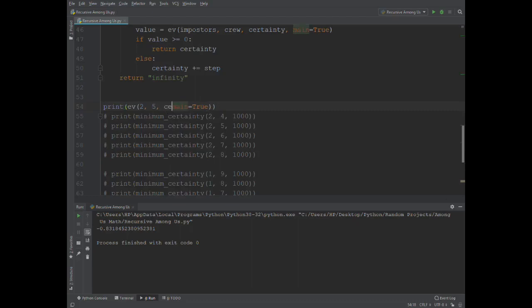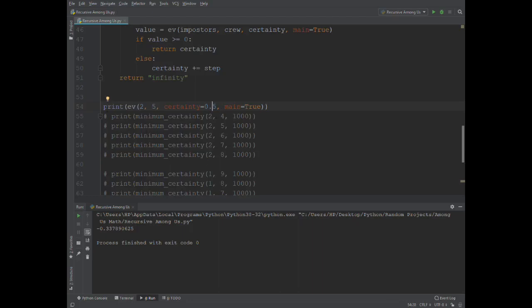But let's just say that we are 50% certain that somebody is the imposter. Should we still vote? We still get a relatively low EV, meaning that indeed we shouldn't vote on 7 unless we're a lot more than 50% certain.